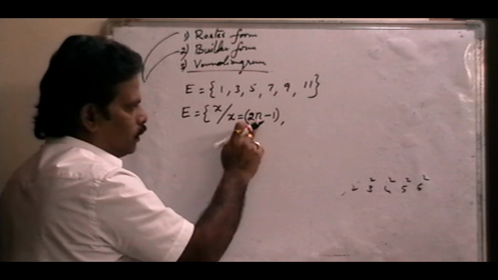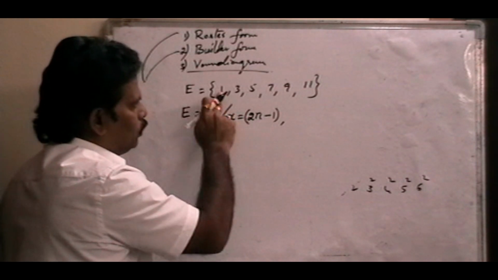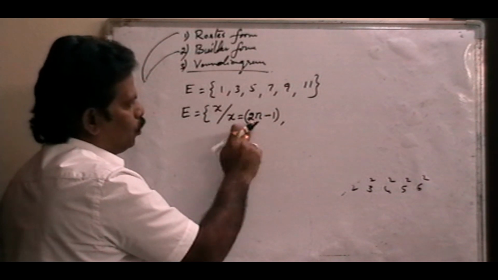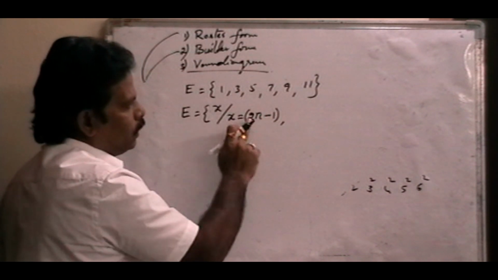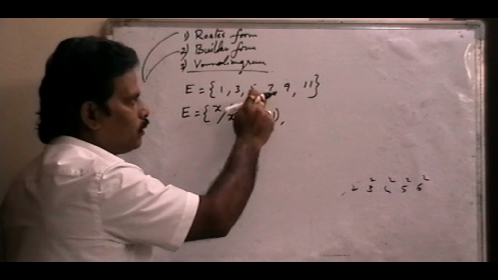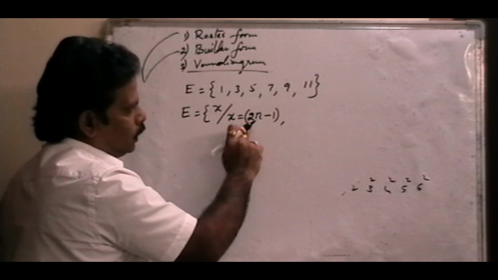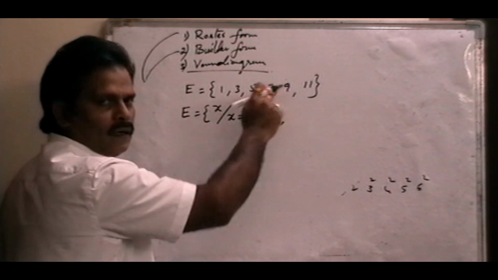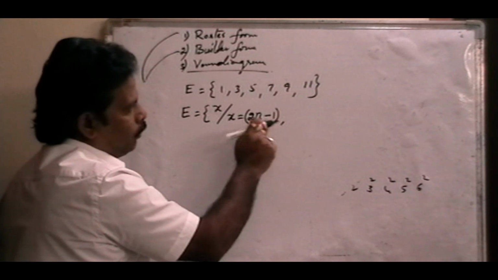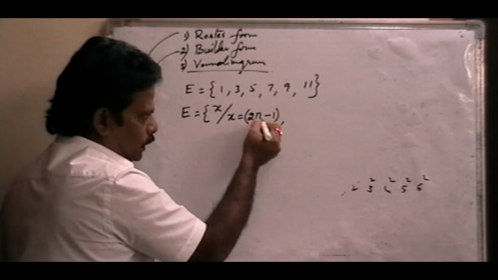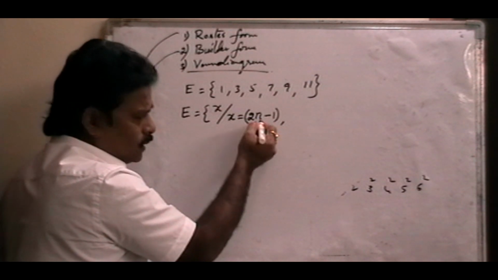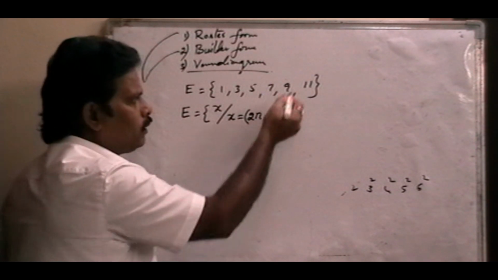2 into something. That n here: 2 ones are 2, 2 minus 1 is 1. 2 twos are 4, 4 minus 1 is 3. 2 threes are 6, 6 minus 1 is 5. 2 fours are 8, 8 minus 1 is 7. 2 fives are 10, 10 minus 1 is 9. 2 sixes are 12, 12 minus 1 is 11. So 11 is the last element. That means 2 sixes are 12, 12 minus 1, 11 only.